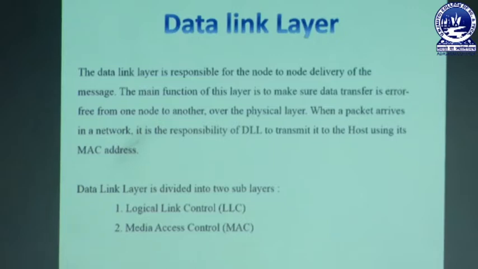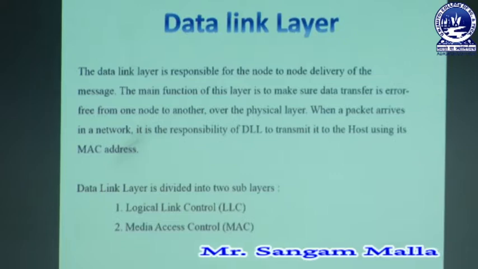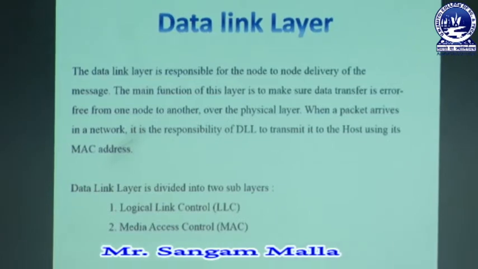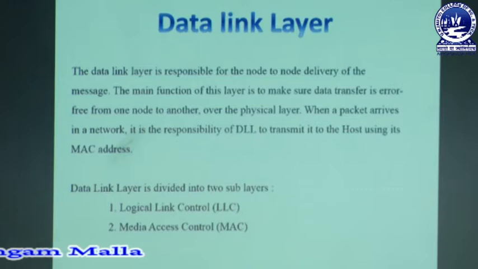The data link layer is responsible for the node to node delivery of the message. The main function of this layer is to make sure data transfer is error free from one node to another over the physical layer. When a packet arrives in a network, it is the responsibility of the data link layer to transmit it to the host using its MAC address. The data link layer is divided into two sub layers, that is logical link control and media access control, that is MAC.